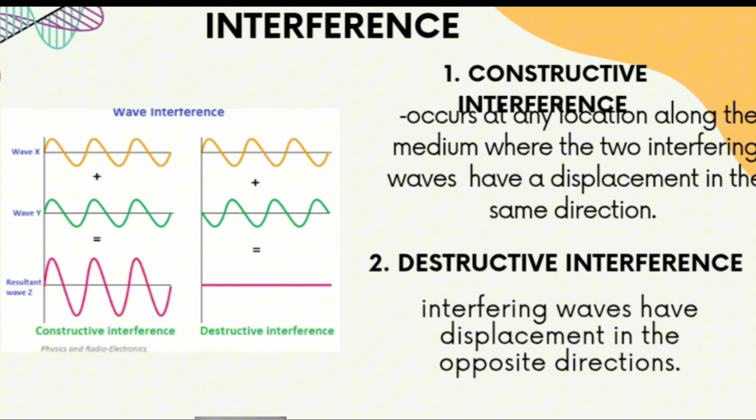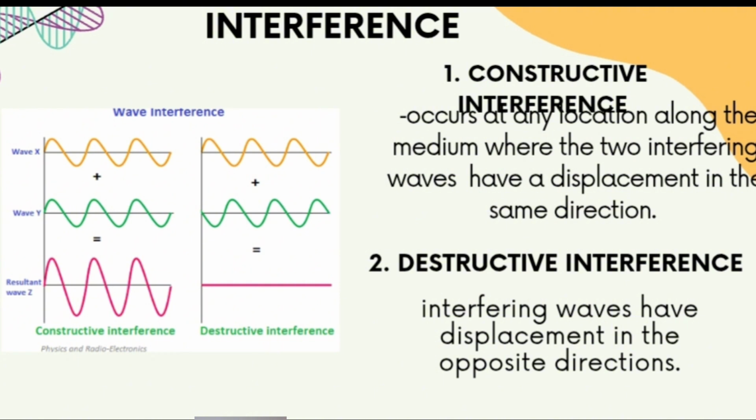In constructive interference, the two waves meet and their crests and troughs line up in the same direction. When this happens, their energies combine, producing a larger wave with greater amplitude. This can be seen in the top part of the figure, where the two waves overlap to form a taller wave. A real-life example of this is when two ocean waves meet crest to crest, creating a much bigger wave.